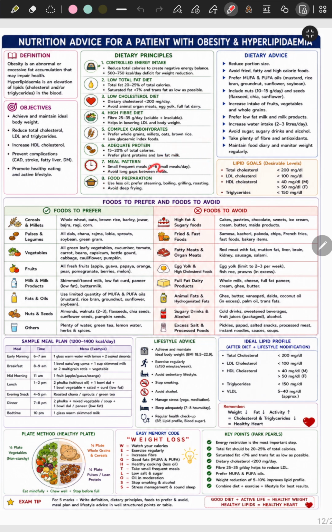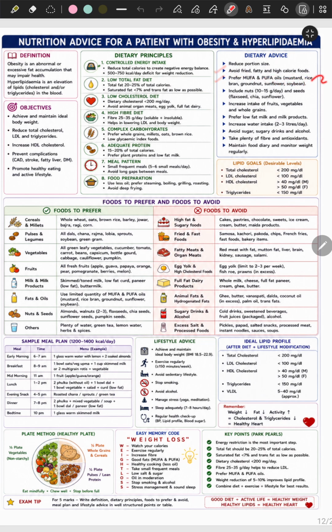Meal pattern: have small frequent meals, 5 to 6 small meals per day. Avoid long gaps between the meals. Food preparation: use less oil, prefer steaming, boiling, grilling, roasting, and avoid deep frying. Okay, this we will advise. And also we can tell about reducing the portion size, avoid fried, fatty and high calorie foods.